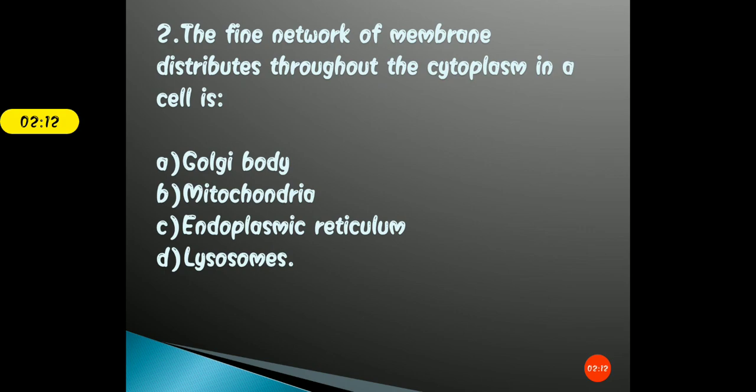Next question is: the fine network of membrane distributed throughout the cytoplasm in a cell is, and your options are A, Golgi body, B, mitochondria, C, endoplasmic reticulum, and D, lysosome. Students, here you need to understand the word fine: I am asking about the fine network of membrane that distributes throughout the cytoplasm. Take your time, mark the right answer.